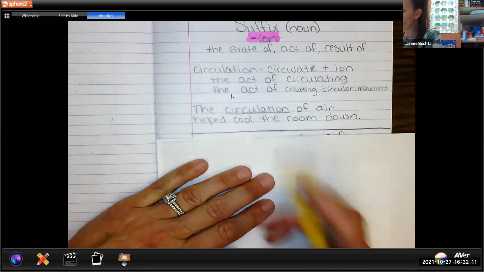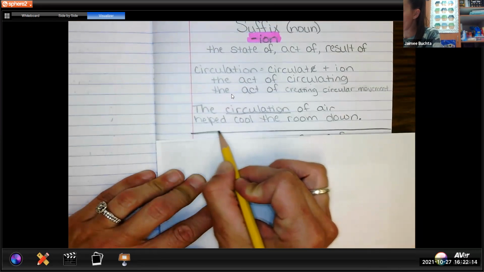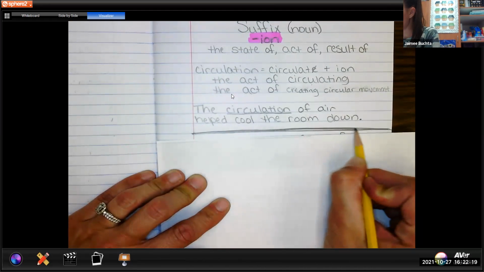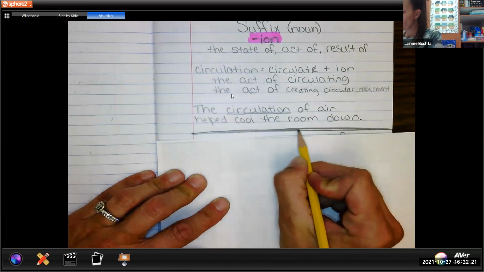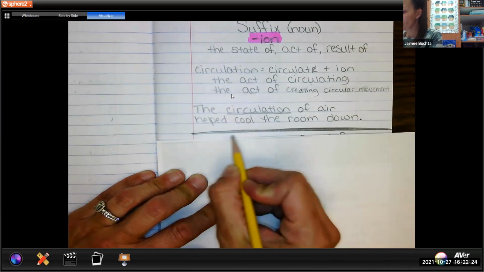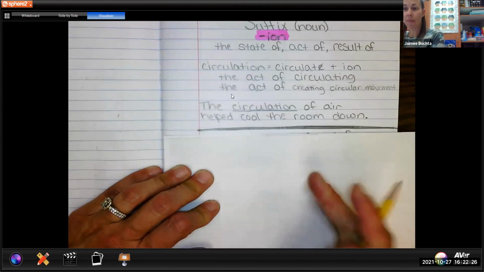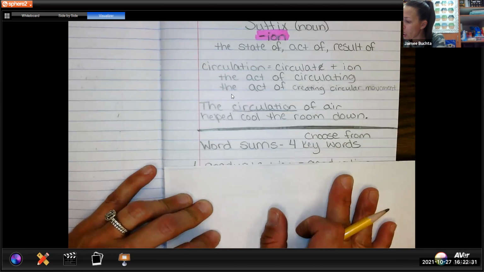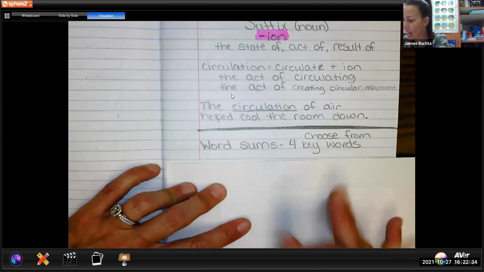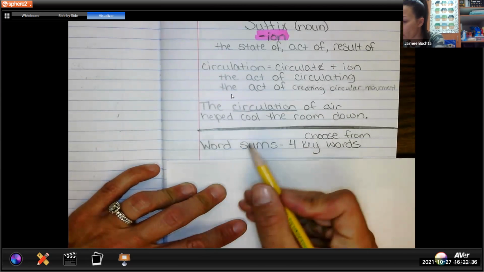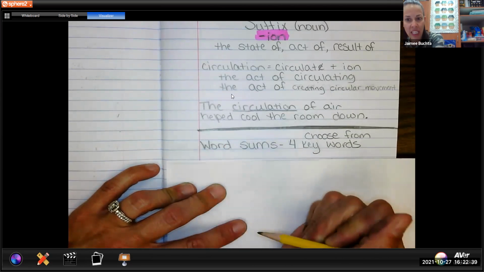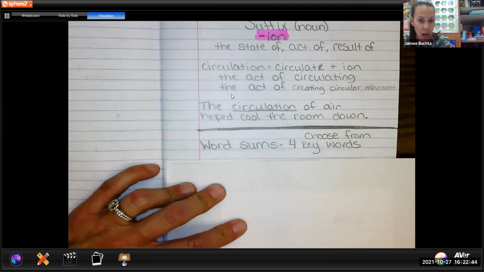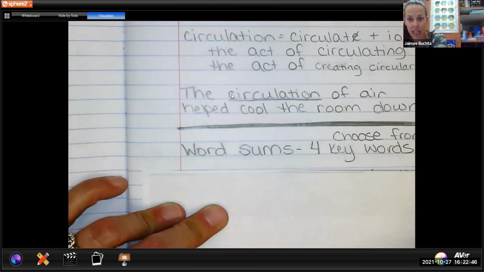And the first thing we're going to do is draw a nice solid straight line across the middle to separate our activities. Draw that line. All right, next up, we are going to give this a title, and we're going to be making word sums today. So you can skip a line from that bold-faced line that you just made, and you're going to write word sums, because we are going to write word sums. Let me zoom in just a little bit for you here.